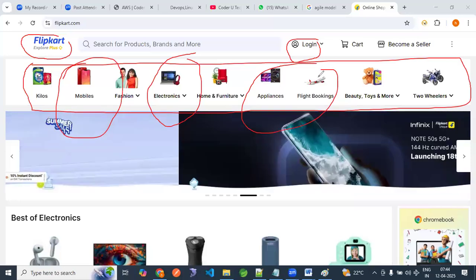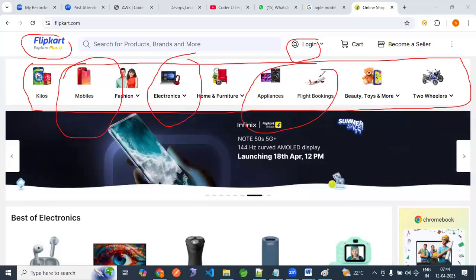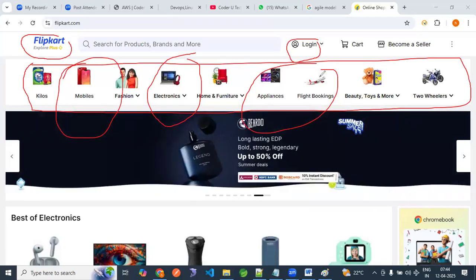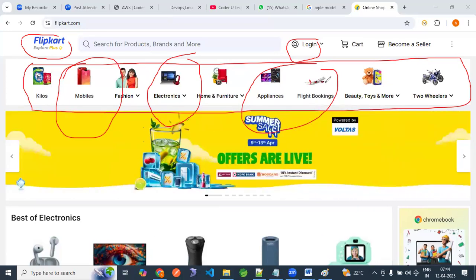In 2010 only this was there. By 2020, people are buying bikes online also, so they added one more thing.